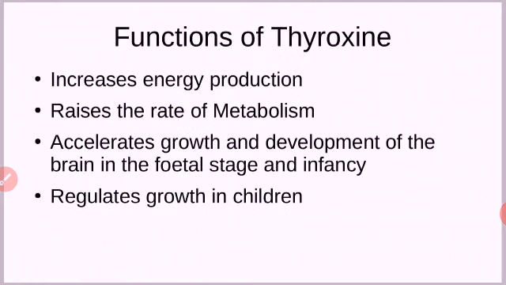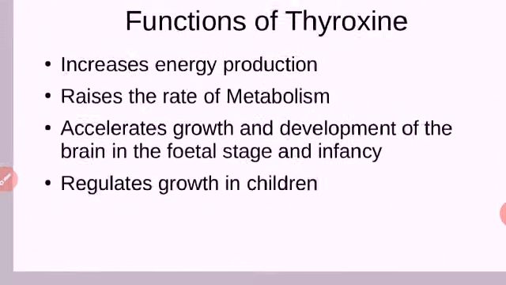If there is less thyroxine, or if there is no proper thyroxine, it will be affected. Thyroxine accelerates, means speeds up, growth and development of the brain in the fetal stage of a person and during infancy. Then it regulates growth in children.